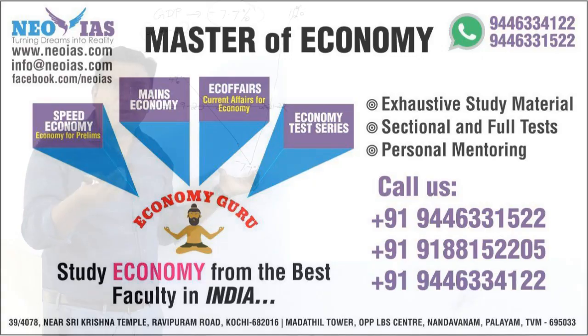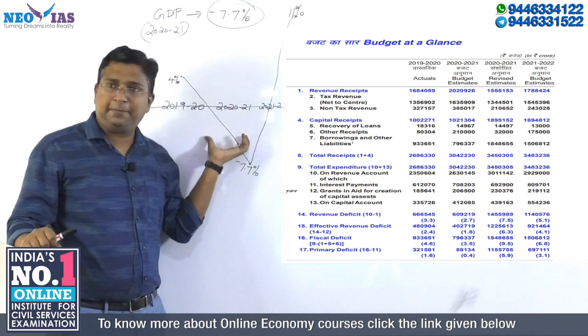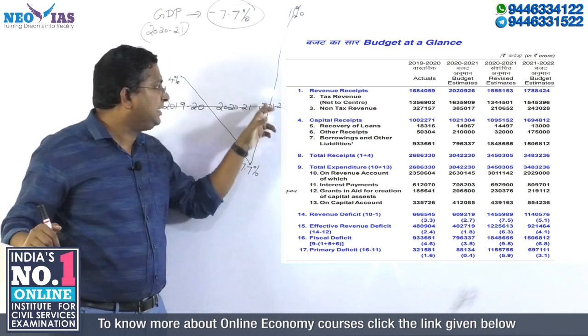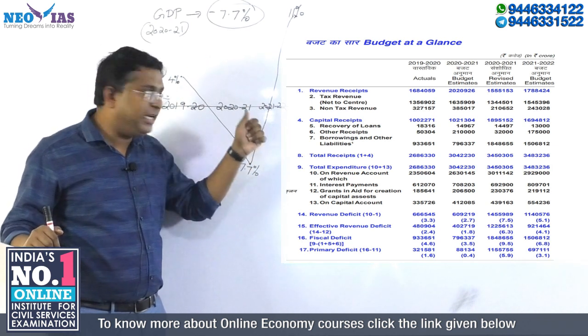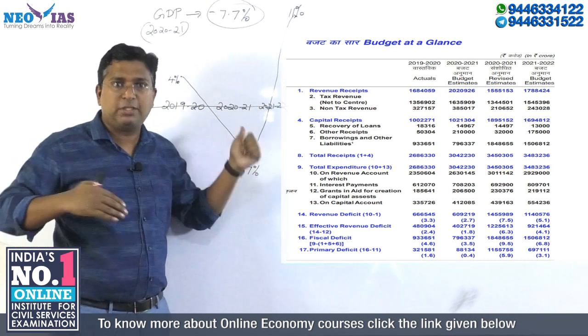So it is because of the lower GDP in the previous year that we are having a higher growth. We call it the base effect. We calculate the growth of 21-22 based on how much GDP has improved from the previous year.